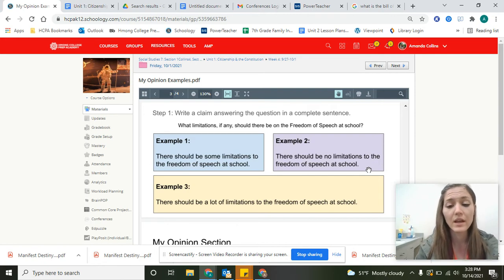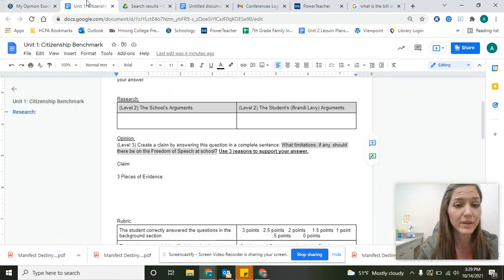So that would mean that students could say whatever they wanted and they could not get in trouble by the school. Your claim could also say there should be a lot of limitations to the freedom of speech at schools. That would mean the school would have a lot of control on telling you what you're allowed to say. So go ahead and use whichever one you most agree with for your claim.